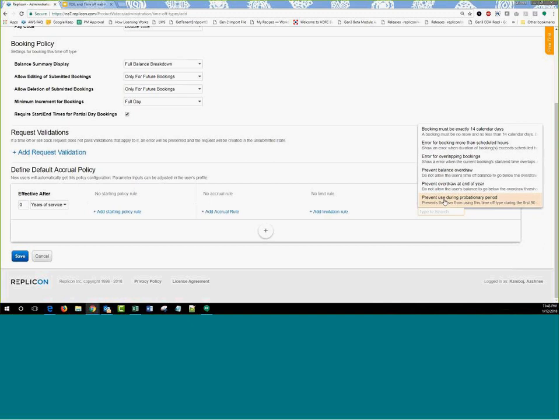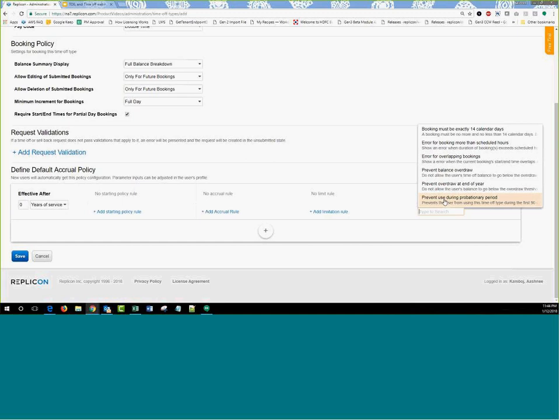Now, there are people who join your organization, and there are time off types that are very specific to your permanent employees. You don't want people who are in the probationary period to take that time off type during their probationary period. You want that to be taken only when their probation ends. So this is something that will help you with that.